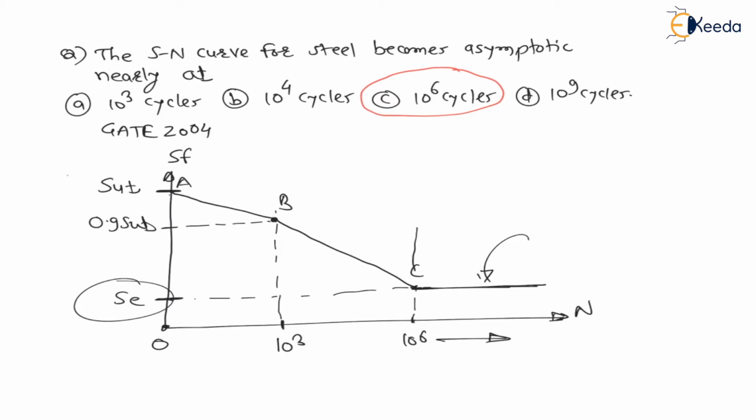After C, that is after 10 to the power 6 cycles, the graph becomes horizontal, which is called the graph becoming asymptotic. Therefore the answer for this question is after 10 to the power 6 cycles, the graph becomes asymptotic. Option C is the correct choice.